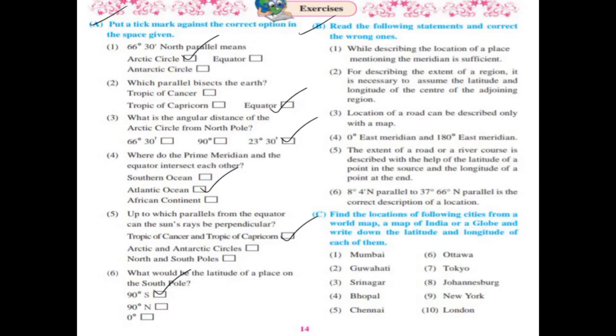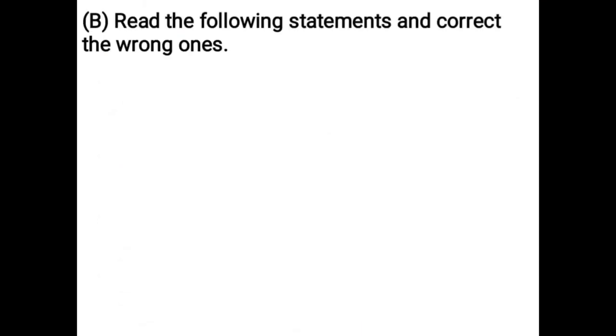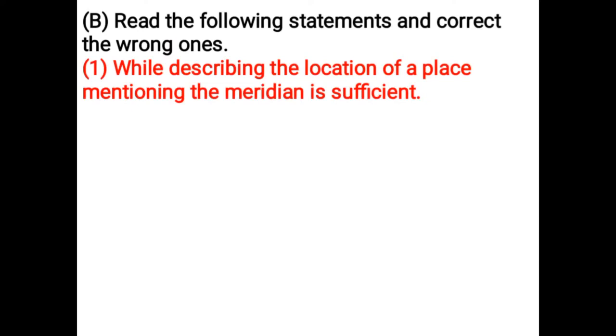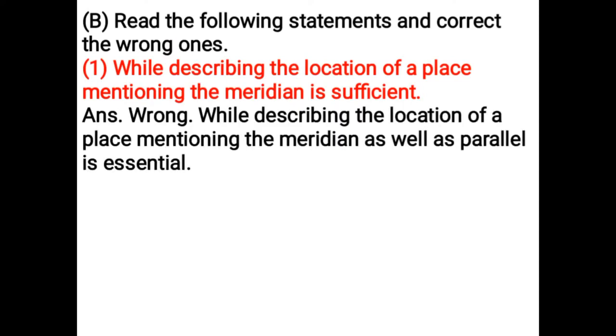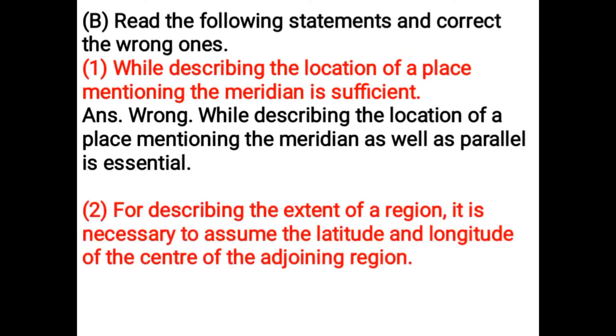Read the following statements and correct the wrong ones. While describing the location of a place, mentioning the meridian is sufficient. Wrong. While describing the location of a place, mentioning the meridian as well as parallel is essential.